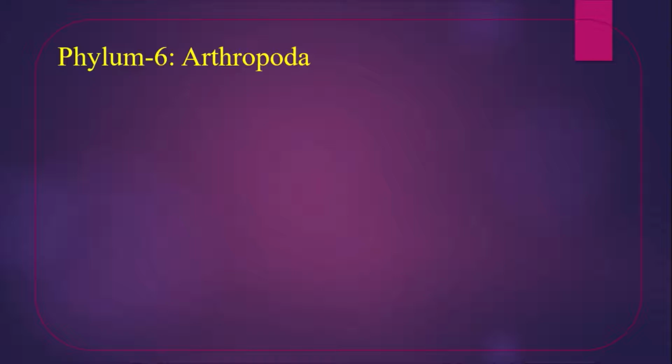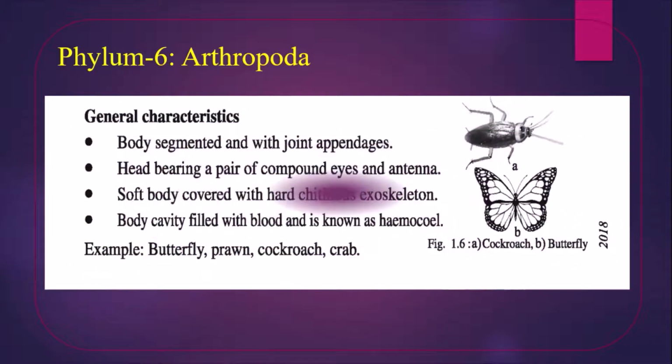Phylum 6, Arthropoda. General characteristics of Arthropoda. Arthropoda is the largest phylum of the animal kingdom. They can live everywhere, in every environment around the globe. Many species of them live as ectoparasite and endoparasite. Last class we talked about endoparasite and ectoparasite.